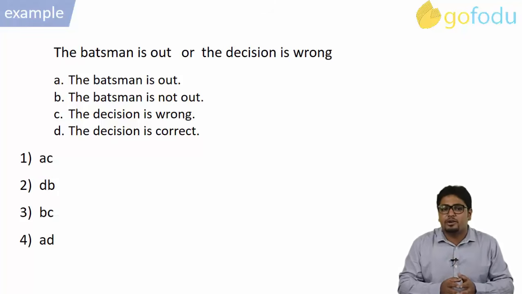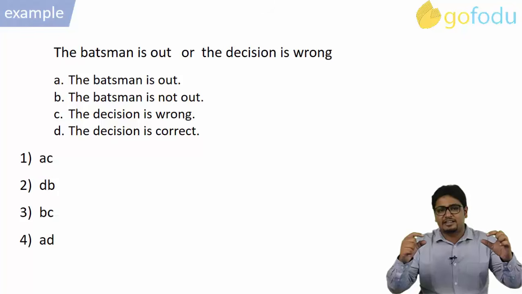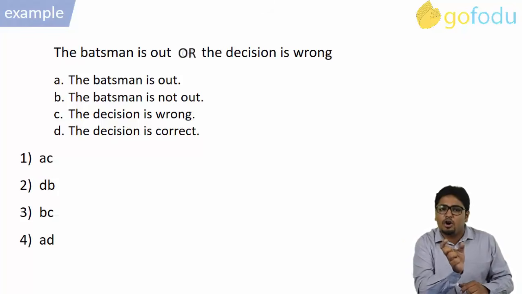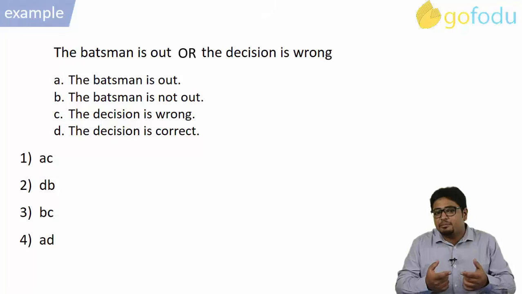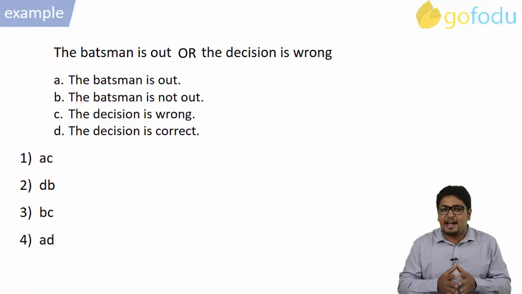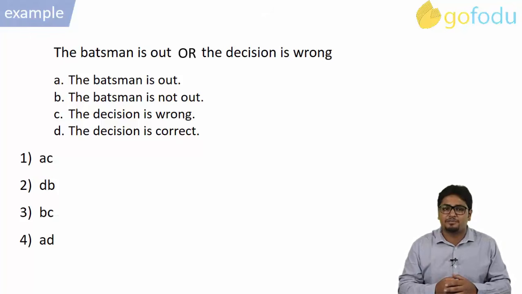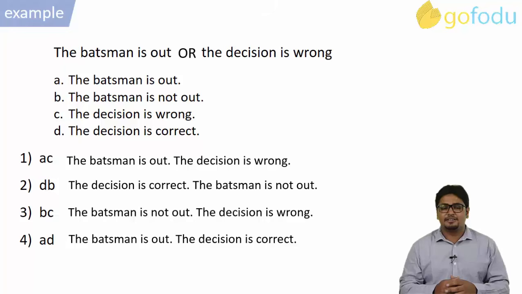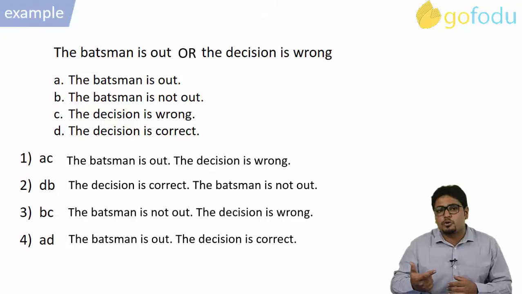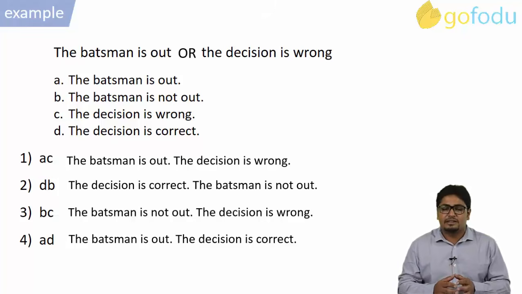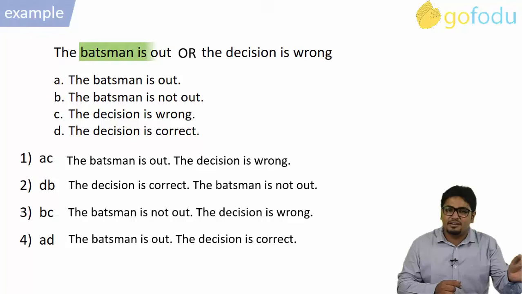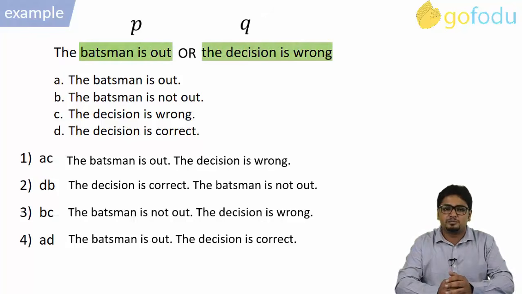Here in the main statement, we can see that there are two simple sentences connected by a logical connective OR. The other statements are simple sentences. And we have to choose the ordered pair among the four choices given to us. For the sake of convenience, let us write down all the option choices in the statement form. Okay, let us try to figure out an easier approach for these types of questions. Consider the batsman is out as P, the decision is wrong as Q.